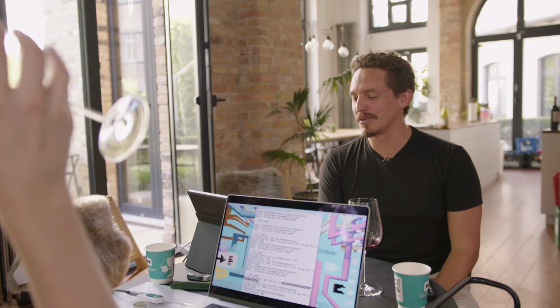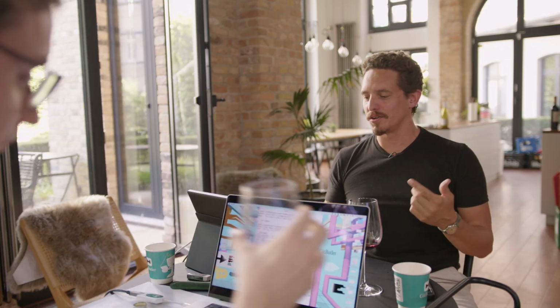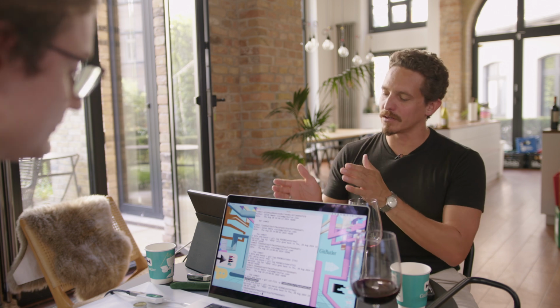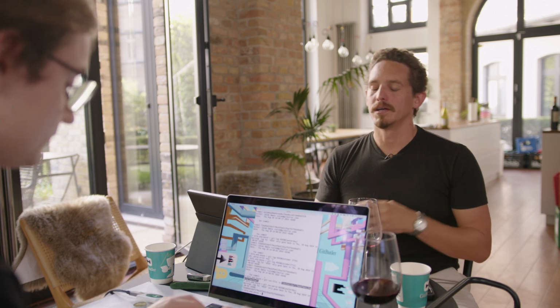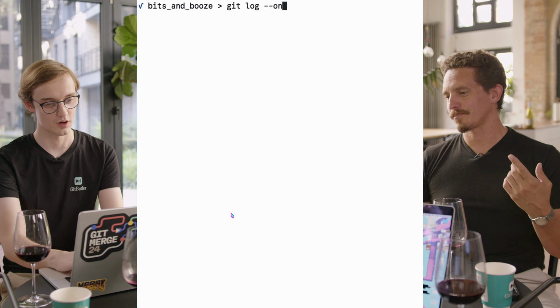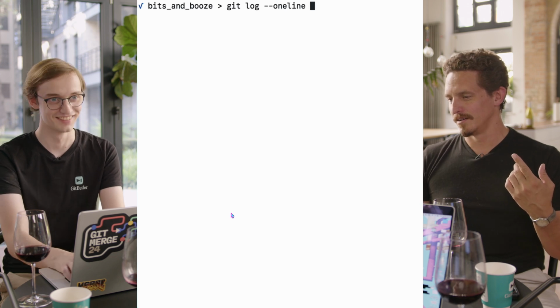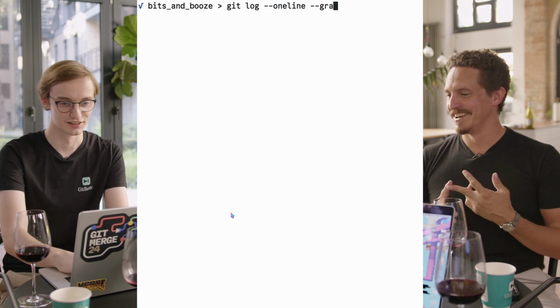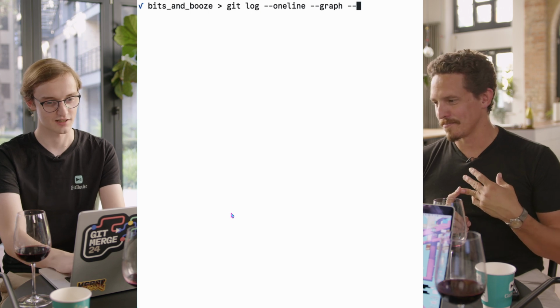There are a couple of other fun rev-parse things you can do, not just here but in log and elsewhere. They're different ways of saying something instead of writing out the whole SHA or the branch. So git log --oneline --graph --all.